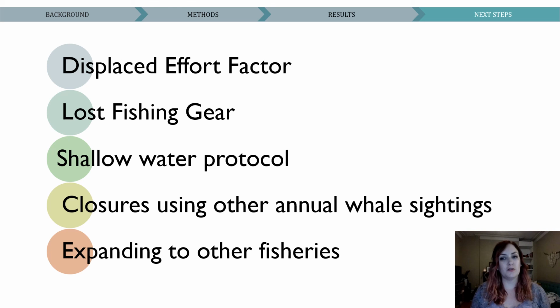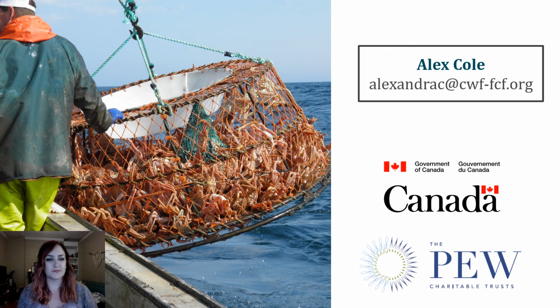We also haven't included the shallow water protocol, so we do plan on incorporating that for more detailed estimates within those shallow areas. We're also hoping to replicate this method with other years of whale sightings. These results are just using the 2020 sightings to trigger closures, and we want to see how the 2018 through 2021 distributions would change our results. And then finally, we will be incorporating other fisheries.